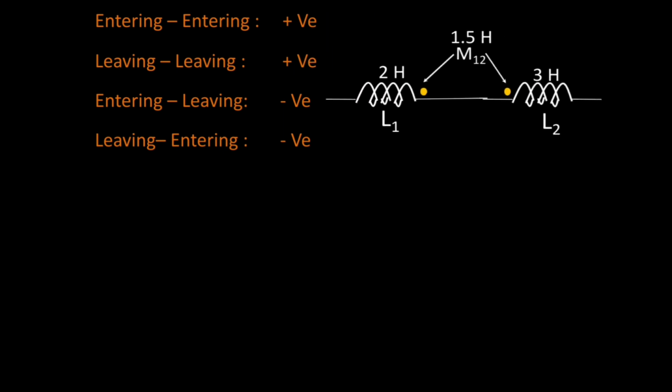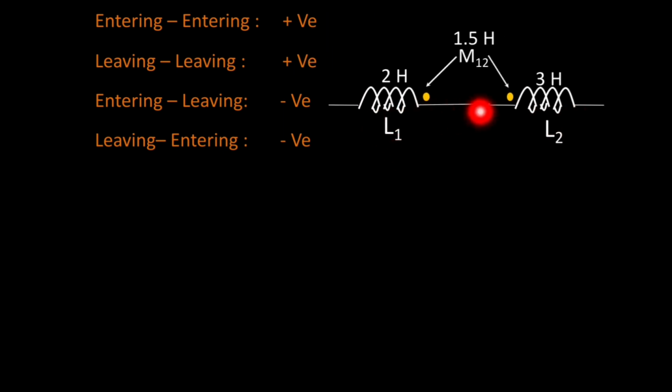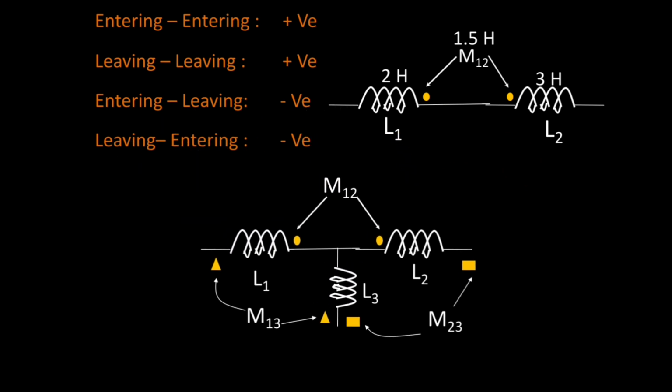Okay, now here only two coils are mutually coupled with each other. So L1 is equal to 2 Henry, that is the self inductance of coil number 1 is 2 Henry. 3 Henry is the self inductance of coil number 2, and M12, that is 1.5 Henry, is the mutual inductance between coil 1 and coil 2. So 1.5 Henry is the mutual inductance between L1 and L2, and dots are put here. So after connecting the source we can easily get to know whether the currents are entering or leaving from coil 1 and coil 2, and according to that we can put the sign.